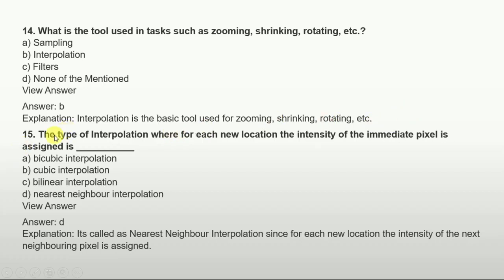New question is, the type of interpolation where for each new location the intensity of the intermediate pixel is assigned is: option A, cubic interpolation, option B, cubic interpolation, option C, bilinear interpolation, option D, nearest neighbor interpolation. So the answer is D, that is nearest neighbor interpolation.